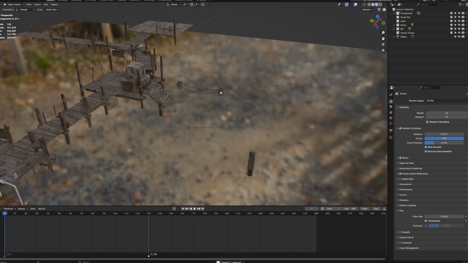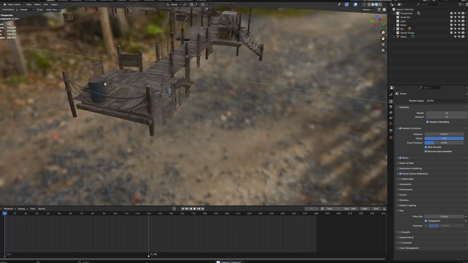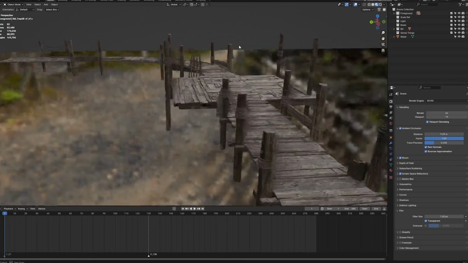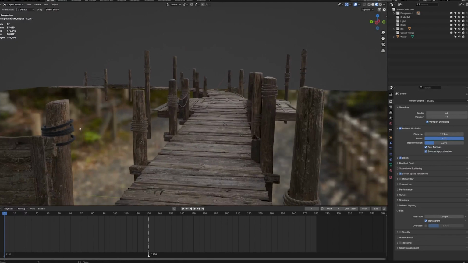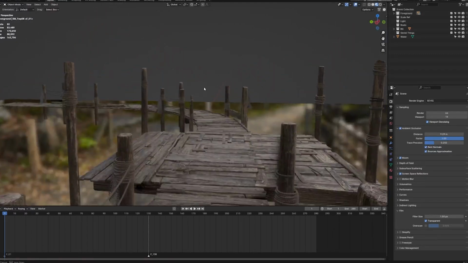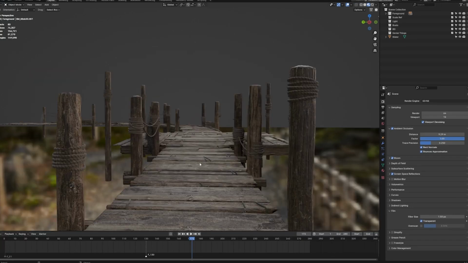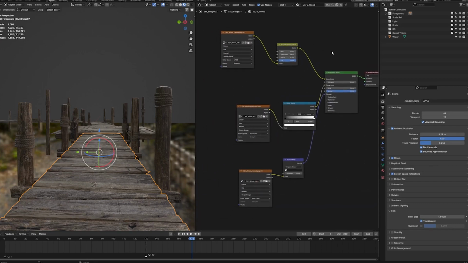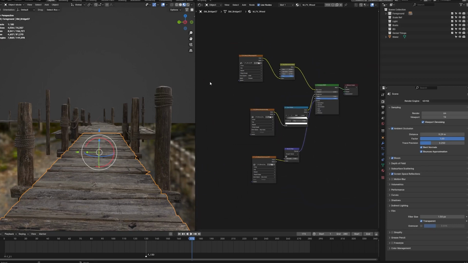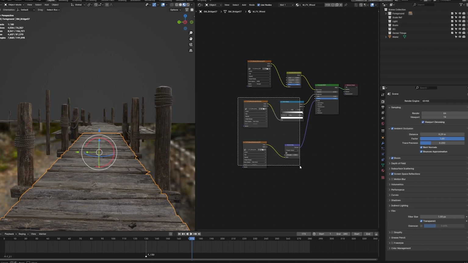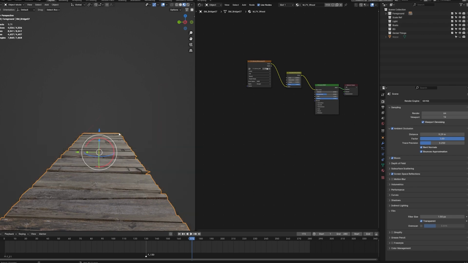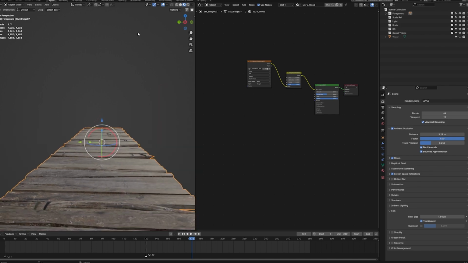And then continue deleting all the unnecessary stuff until we are left with the bare bones of the scene. Just enough information so that we can orient ourselves in the green screen later on. Okay, so all that's left is our footbridge from the harbor, and now we can transform our materials into emission shaders. Therefore, let's open up our shader editor, and then you can see we have a normal PBR setup for our footbridge, and we only need our albedo map, so we can actually delete our normal map and our roughness in this case. We don't need that. Then we can isolate this one so we can see it better, and we can start manipulating our shader.